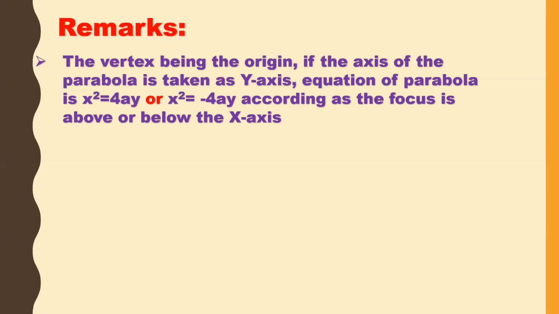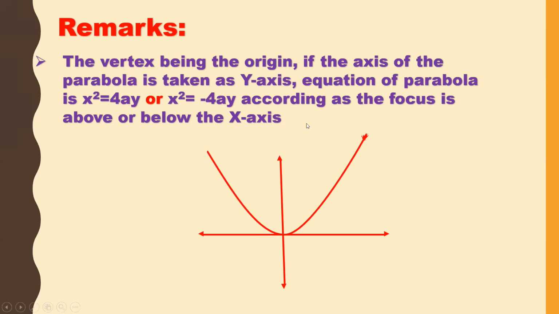Now, instead of taking the axis as the x-axis, I'll take the axis as the y-axis. So what is meant by axis? The axis is nothing but the straight line which passes through the focus, right? So wherever the focus is, that line is called the axis. Now this line is an axis, which is the y-axis that I am taking as the axis. Previously I had taken the x-axis as the axis.